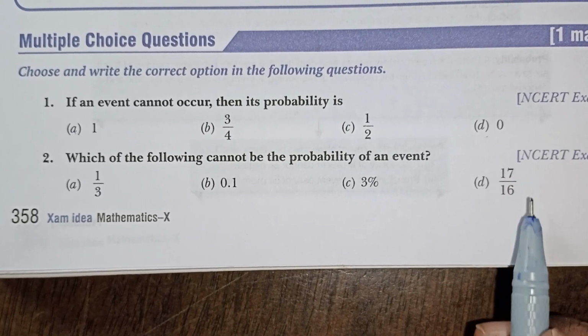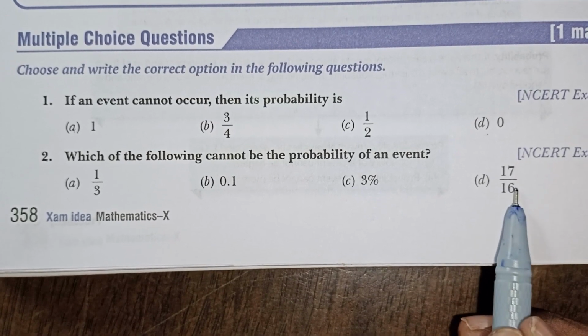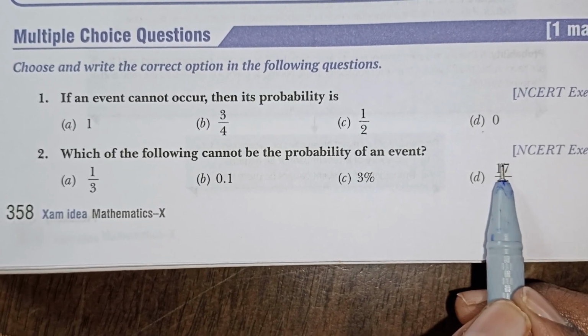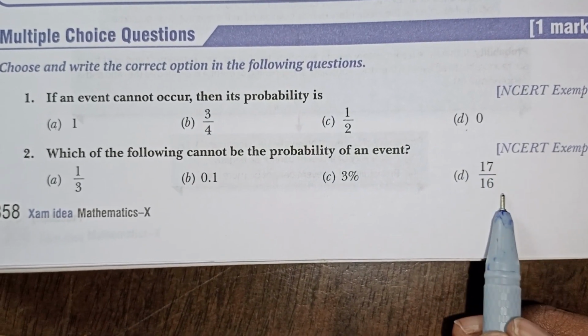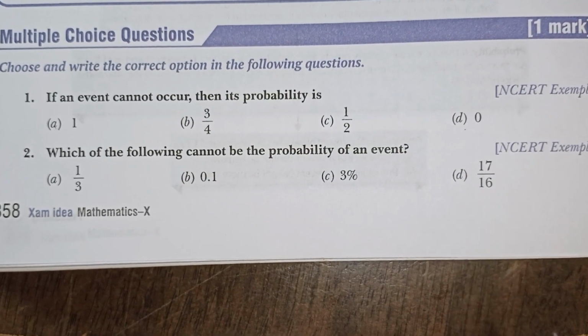17 out of 16, that is not at all possible. We have a total of 16. How can we get a selection of 17? That is not possible. So this does not come under probability. So the D option is the correct one.